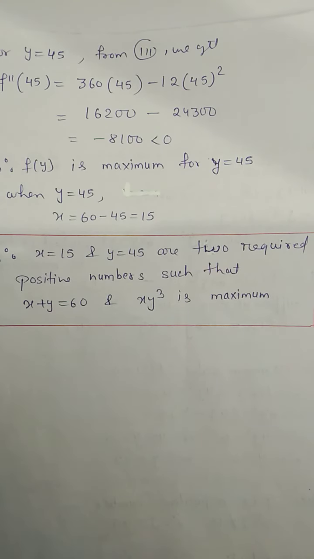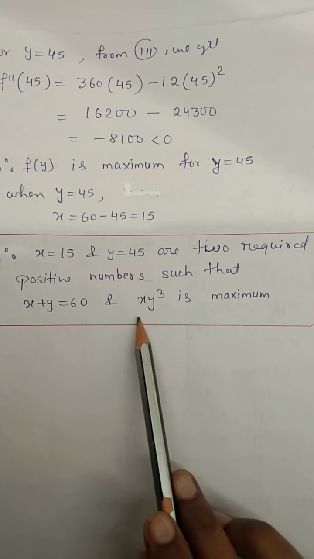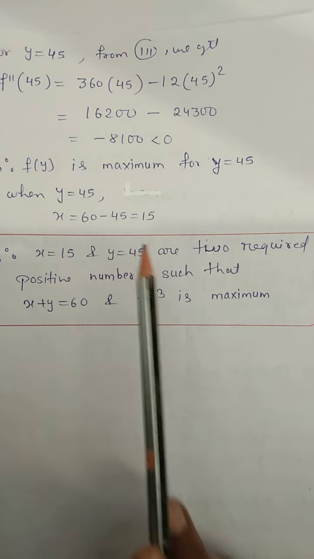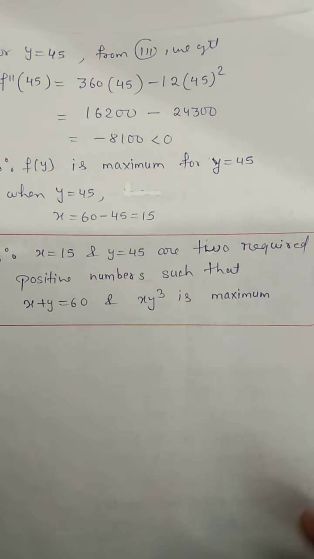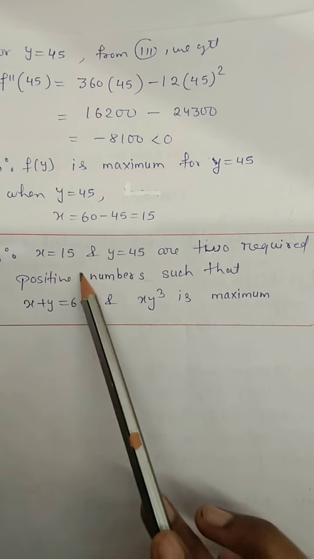If you are interested, and you have time, you can put different values of x and y and check whether x into y cube is maximum in this case. Take other values apart from 15 and 45.